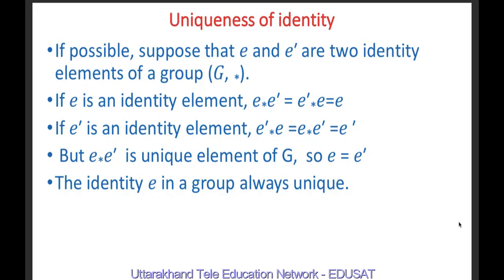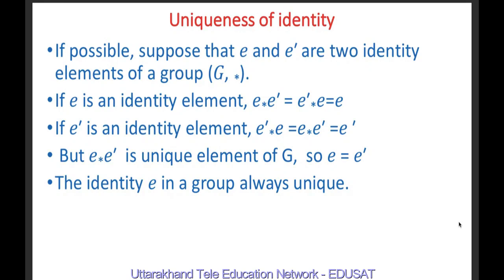First of all, uniqueness of identity. Identity element in a group is always unique. Suppose it is possible that there are two identity elements e and e dash. If e is an identity element, then e star e dash is equal to e dash. If e dash is an identity element, then e dash star e is equal to e.